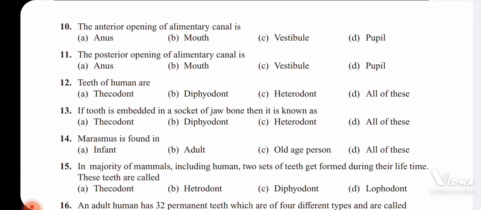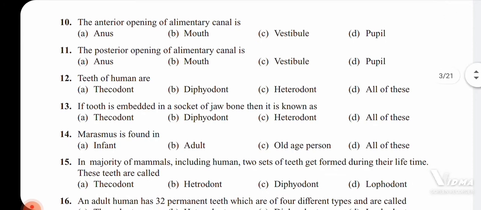10th question, the anterior opening of the alimentary canal is the mouth. So here anus, mouth, you have come across those parts of the alimentary canal. What about the vestibule and the pupil? They are not considered parts of the alimentary canal. Vestibule comes under your sensory organ, that is in the ear. Pupil is with respect to your eye. They are both parts inside your ear and the eye.